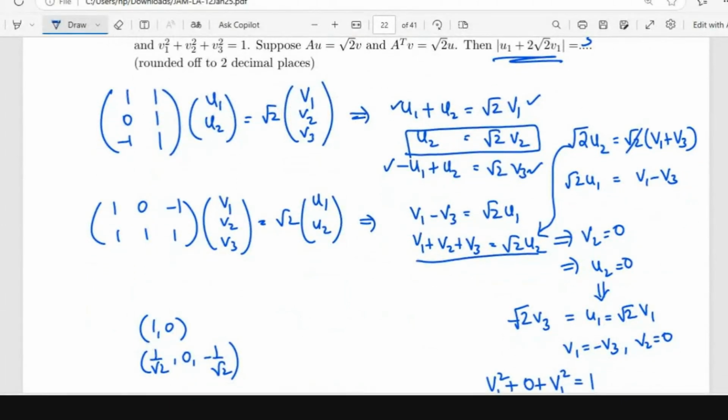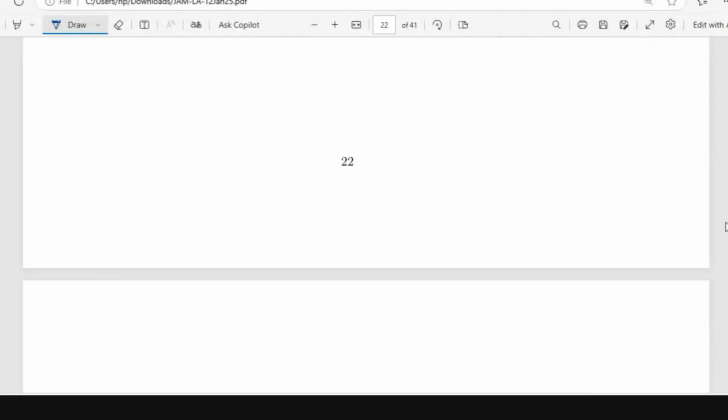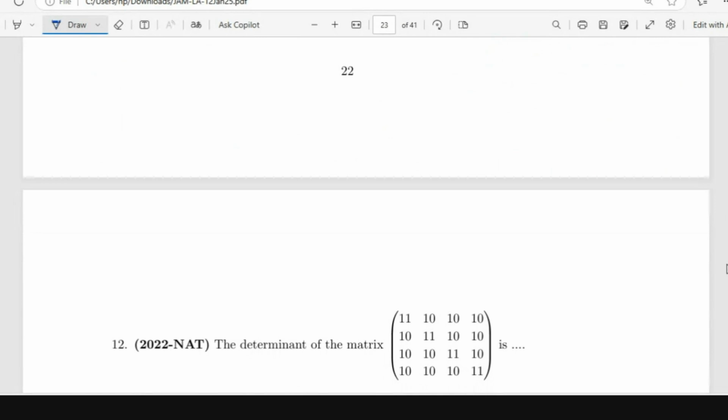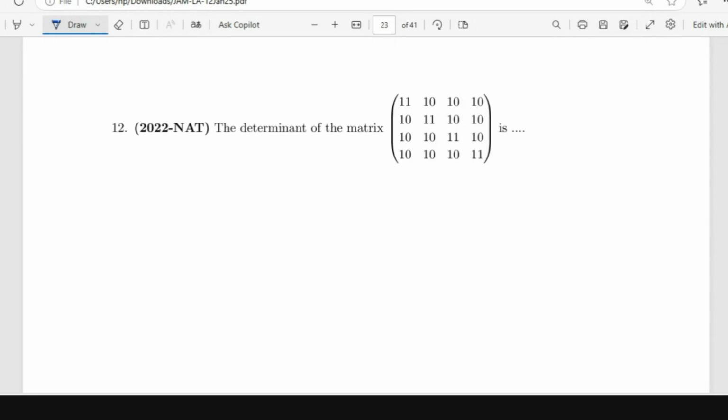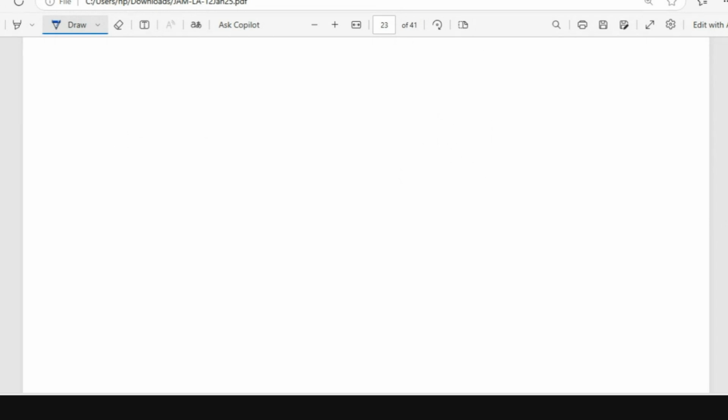So we just had to play around with the equations we had. I don't know any other way to solve this problem. So if you know, then fine. Again, a determinant problem. It has a pattern. So you just have to use those elementary row operations and then reduce and find the determinant.